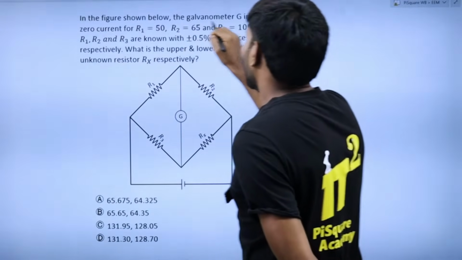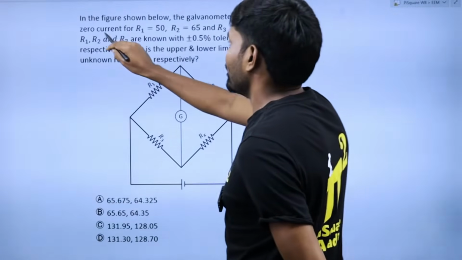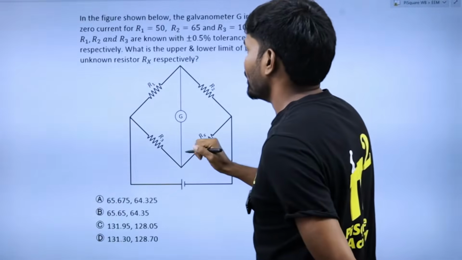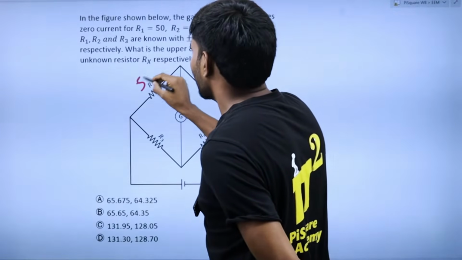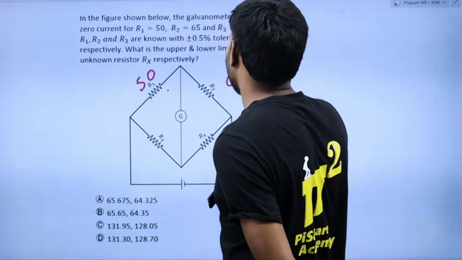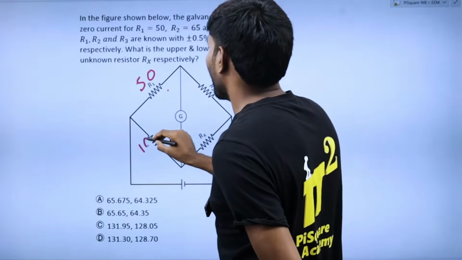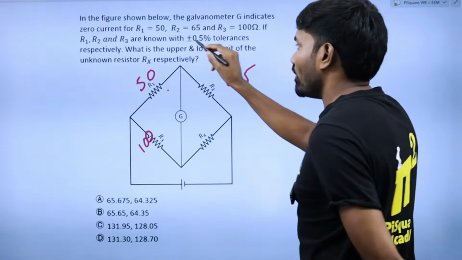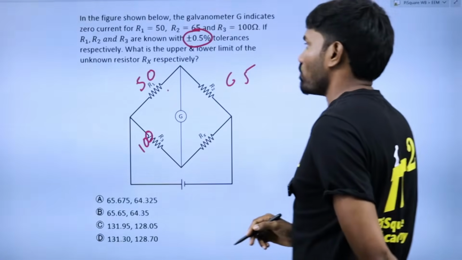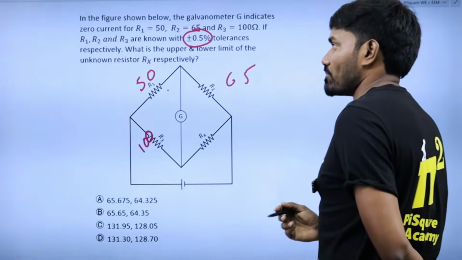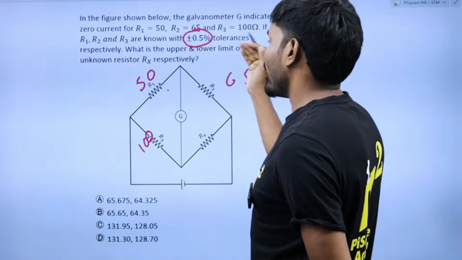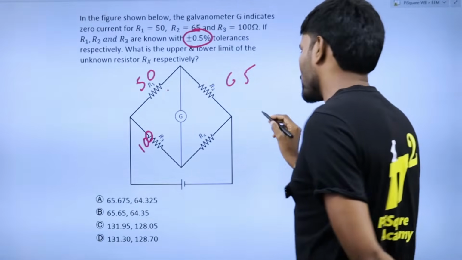The figure shown below, the galvanometer indicates zero current. This figure is a Wheatstone bridge; R1 is 50 ohm, R2 is 65 ohm, R3 is 100 ohm, and all have a tolerance of plus or minus 0.5% respectively. What is the upper and lower limit of the unknown resistance Rx?